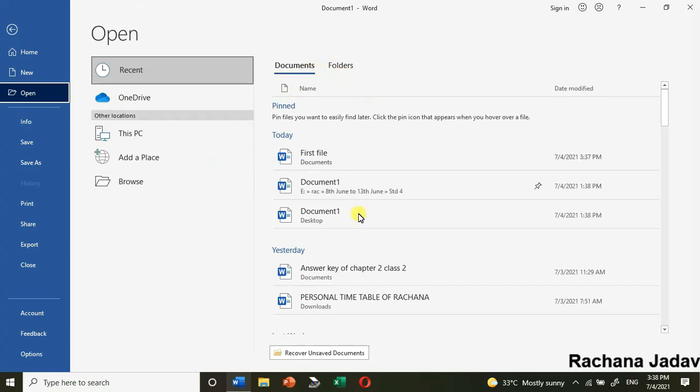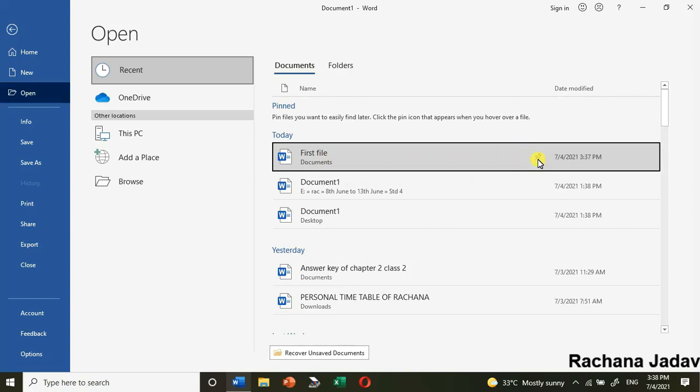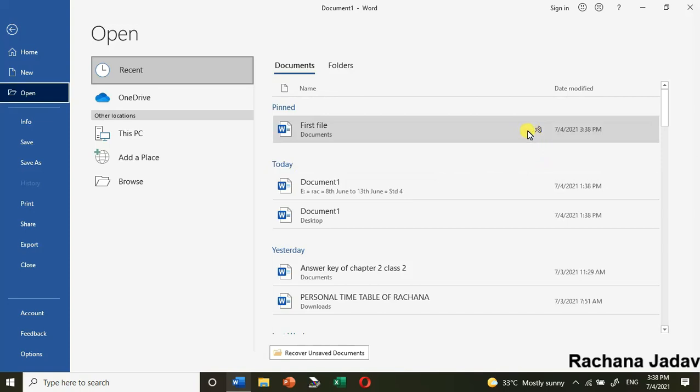Here you can see, yes, this is a very important part. आपको यहाँ recent document जो मैंने recently जो बनाया, that file you can see it over here. Okay, तो आप उसके ऊपर click कर सकते हो, and if you want कि continuously आप use कर रहे हो, then you can pin on it. Okay, आप उसके ऊपर pin करके रख सकते हो. Okay, तो बार बार आपको देखने की जरूरत नहीं है, वो अपने आप वहां आ जाएगा at the first only.